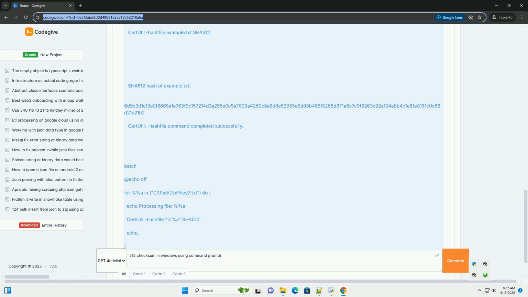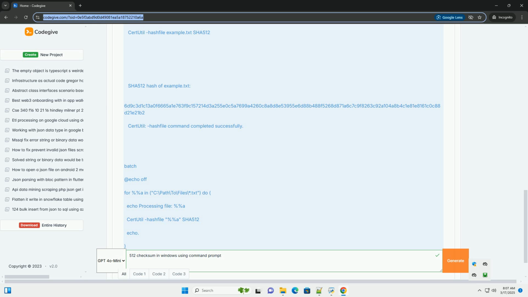For %%a in (C:\path\to\files\*.txt) do iterates through all files with the .txt extension in the specified directory. Replace C:\path\to\files\*.txt with the actual path and file pattern.